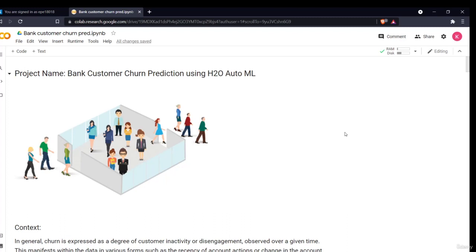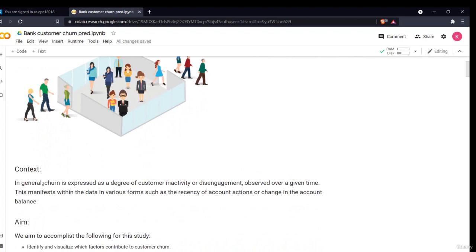Hello, welcome to our project, Bank Customer Churn Prediction using H2O AutoML. I have already given you a brief introduction about the project, like what the main context of the project is, what churn basically is, and what our main goal is in this project. So now let's proceed with the coding environment and how we'll build the machine learning model using ANN and, of course, H2O AutoML.